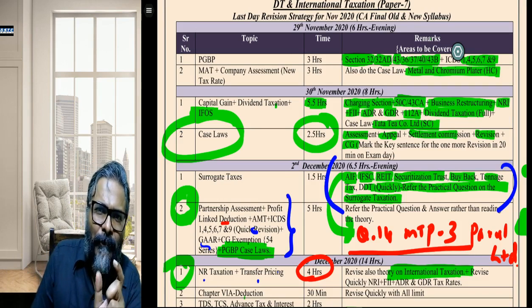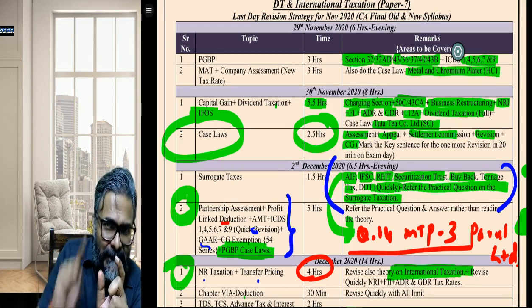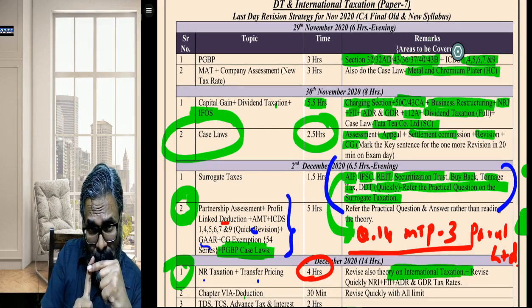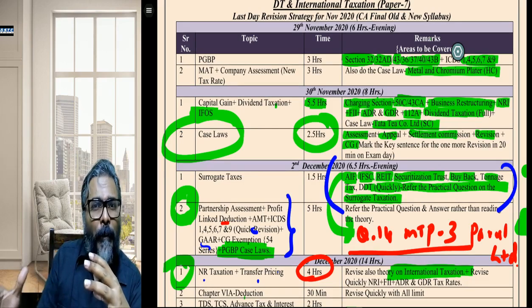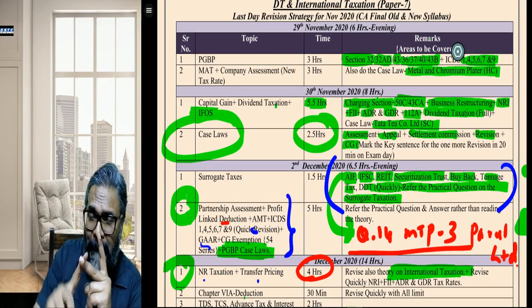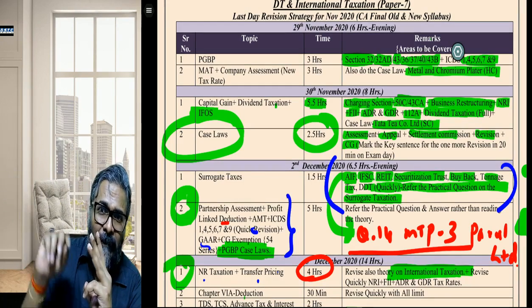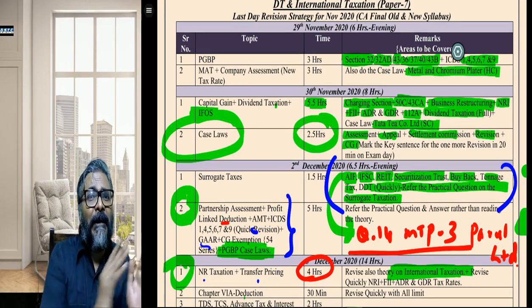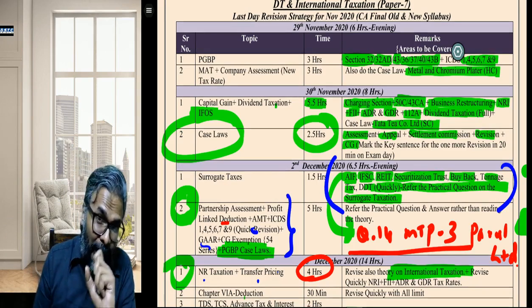So my suggestion for the new course students is, first and foremost, do all the new topics, the treaty part, which we have also discussed very comprehensively. Invest the time in understanding it very well. Black money, then the overview of the model conventions, and the other small topics which are exclusively meant for paper number 6C, do them first.